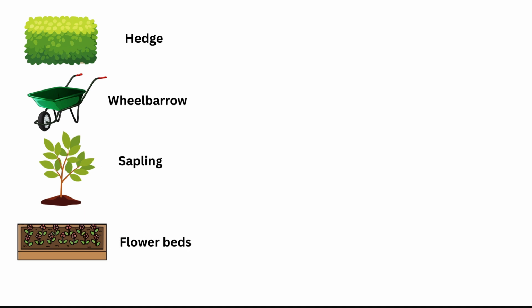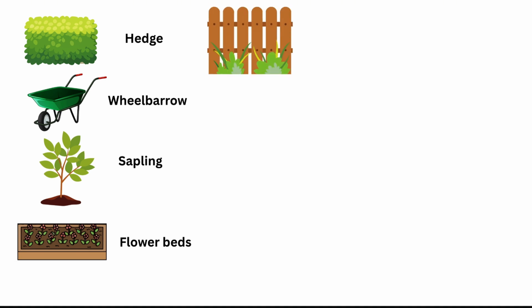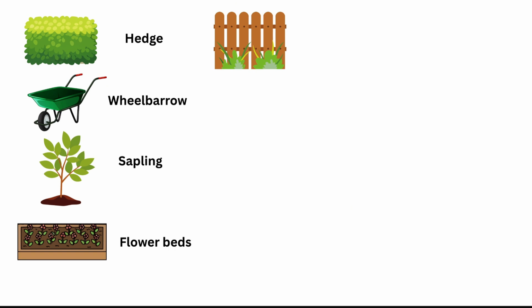Just guess it. Okay, so you just guessed it right. This is a flower bed. That means a place or a particular area where we grow a lot of typically the same flowers is called a flower bed. Okay, next we have something that I think you might have seen in your garden, right? So yes, this is a fence. Basically, we use this thing to protect the garden from outside obstacles.